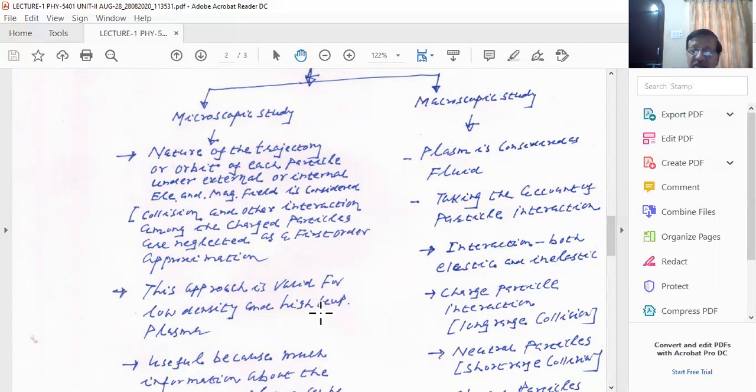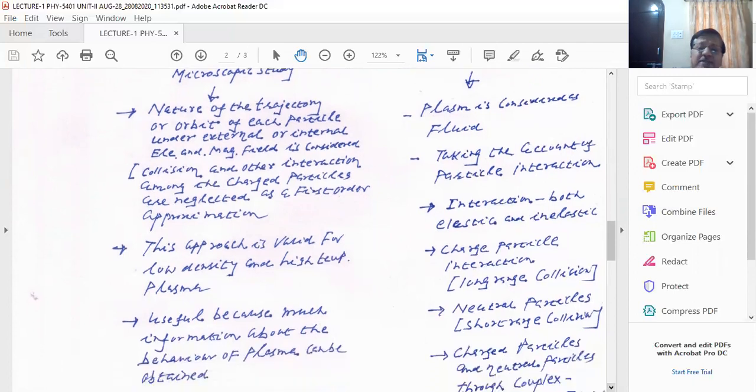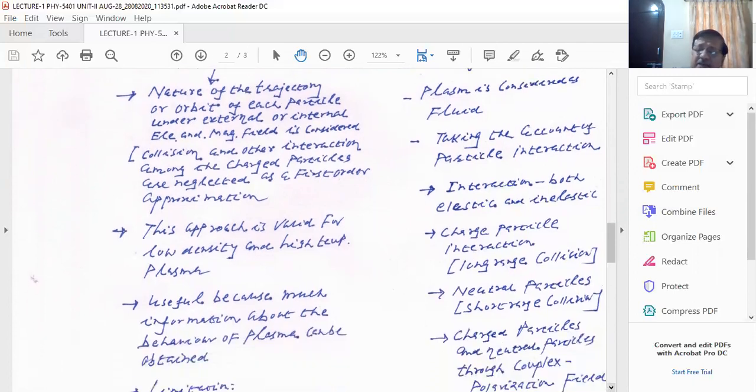Please remember this very important thing: we use this approach for low density plasma and high temperature, because at high temperature the collision frequency is less. We will see why, when you increase the temperature of the plasma state, the collision frequency decreases. That is a high temperature plasma. The temperature of plasma we generally refer to as thermal temperature.